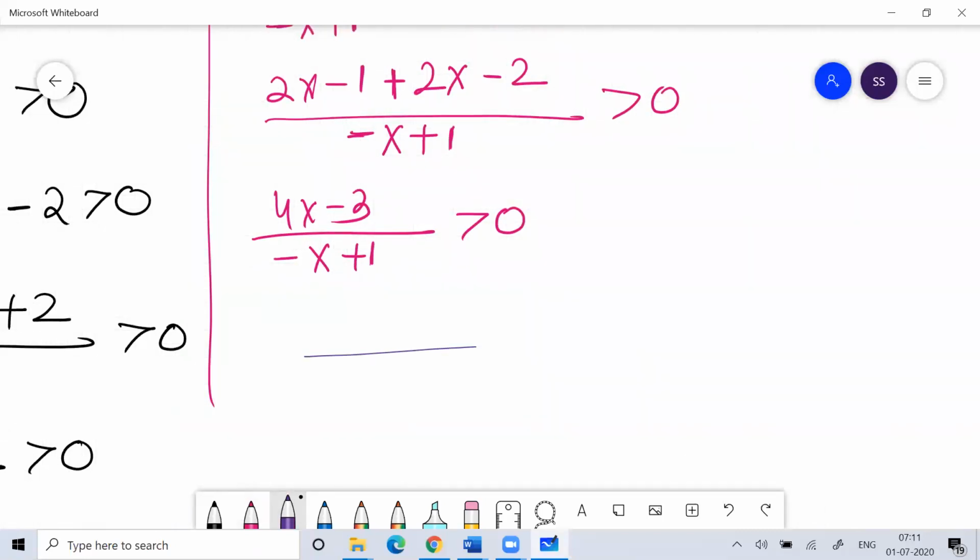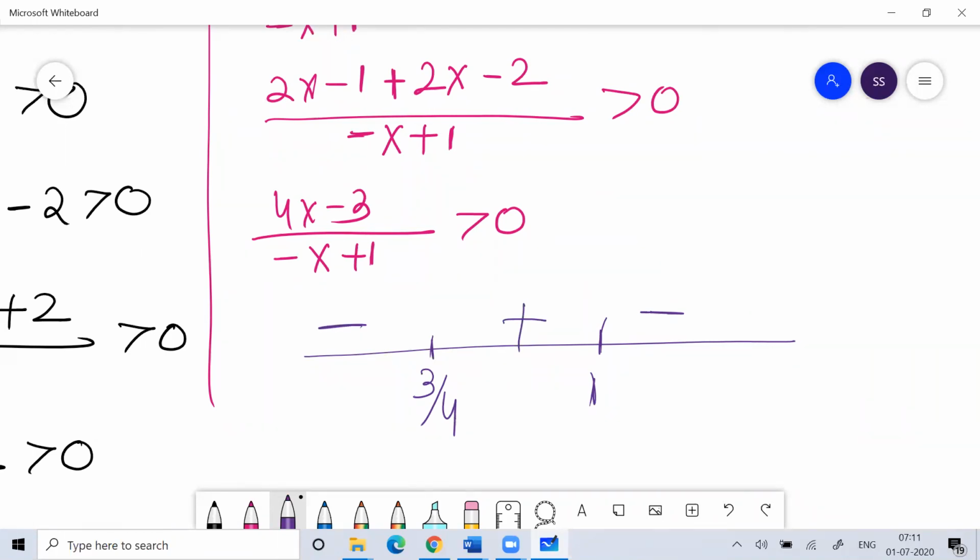I can draw the number line. So this would be 3 by 4, and this would be, what, minus x plus 1. So 1 and 3 by 4. So 3 by 4 and 1. So positive, this would be negative, positive, negative.